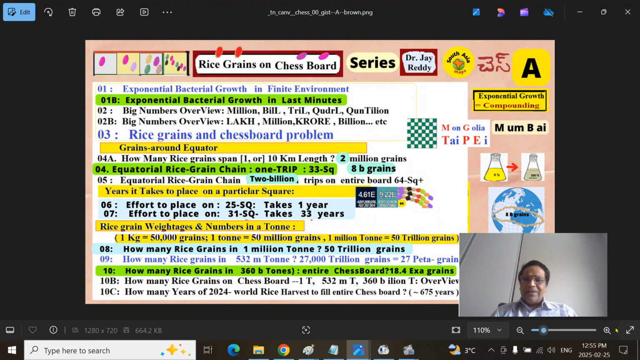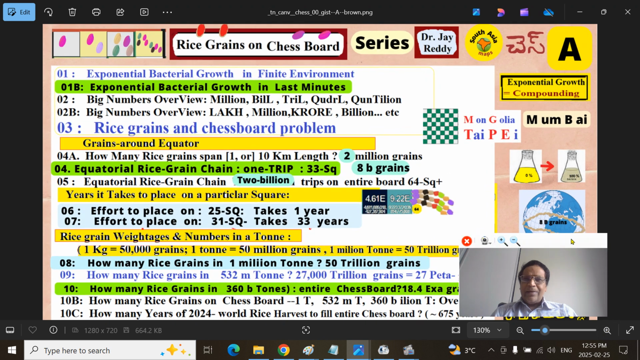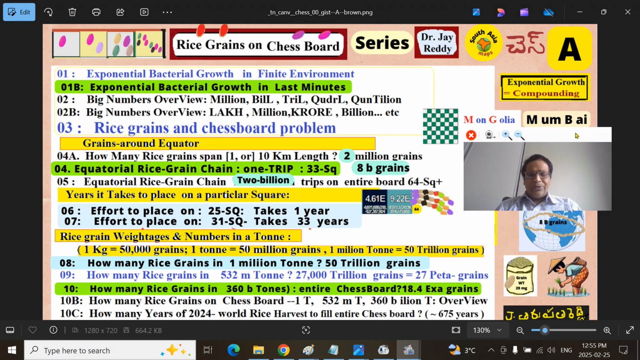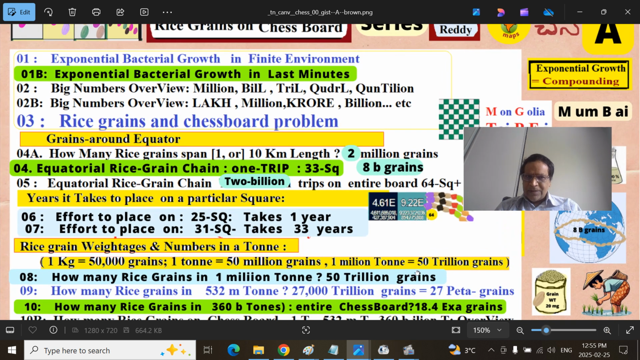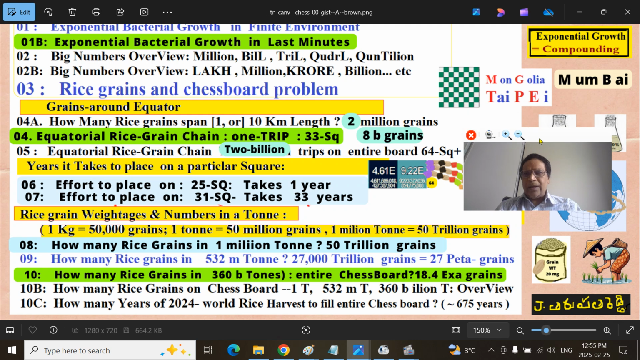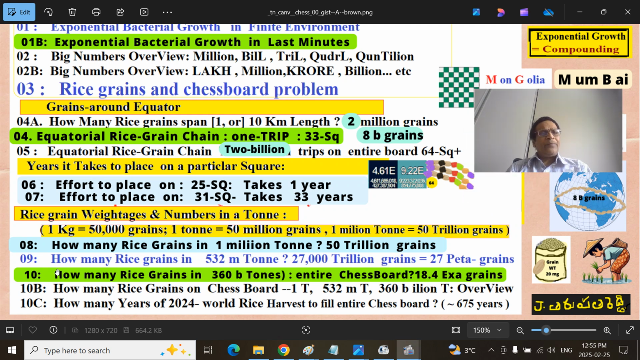This is the rice grain chessboard series and we are in topic 8. The rice grain weightages and numbers in a ton. Ton is rounded up. It is 1,000 kilograms. Throughout the next couple of topics, this point you have to keep in mind. It's very important.